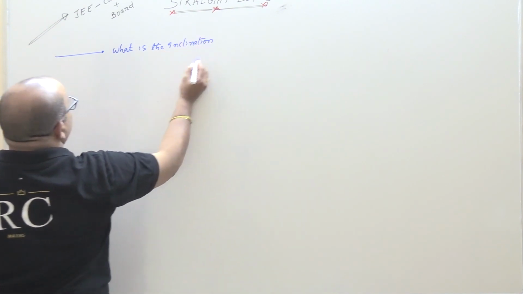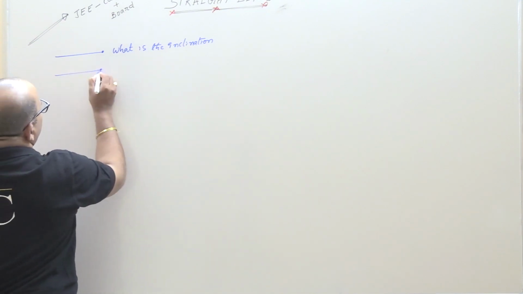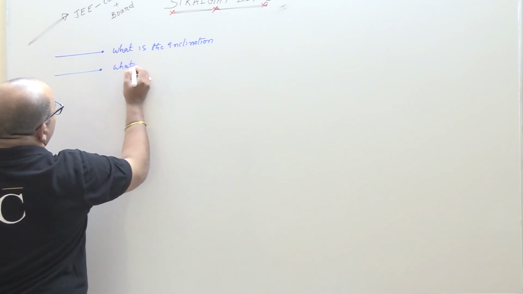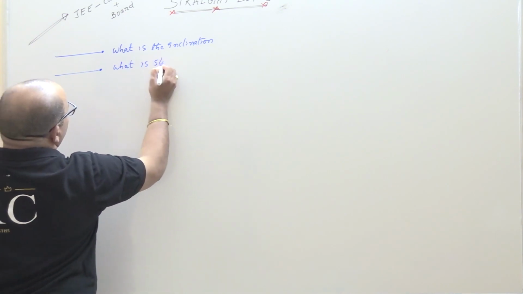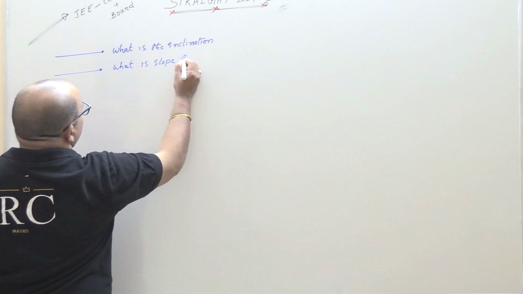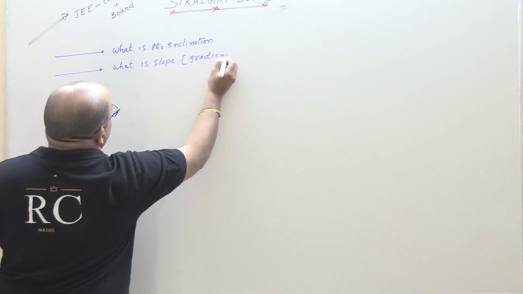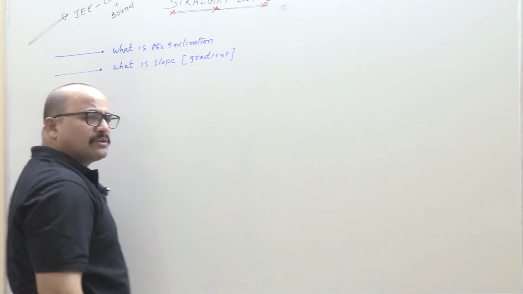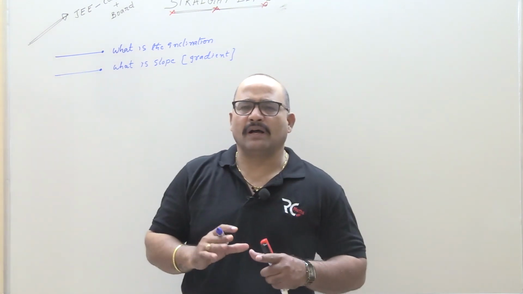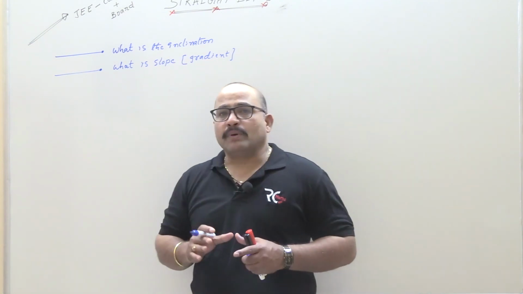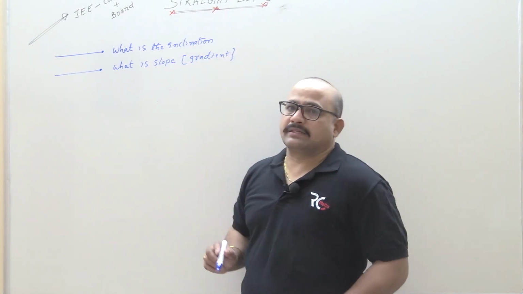Next, second point: what is the slope? The another name is gradient, students. Gradient. So these two are very important for this topic, straight lines.